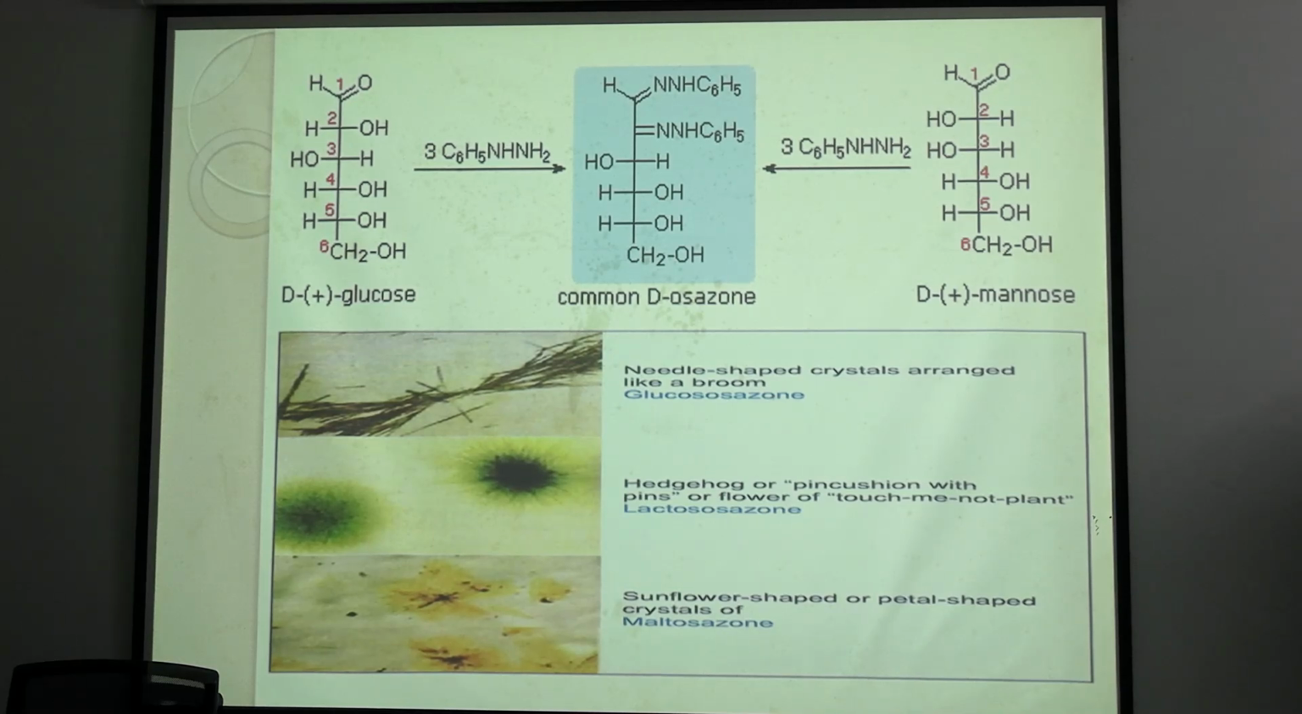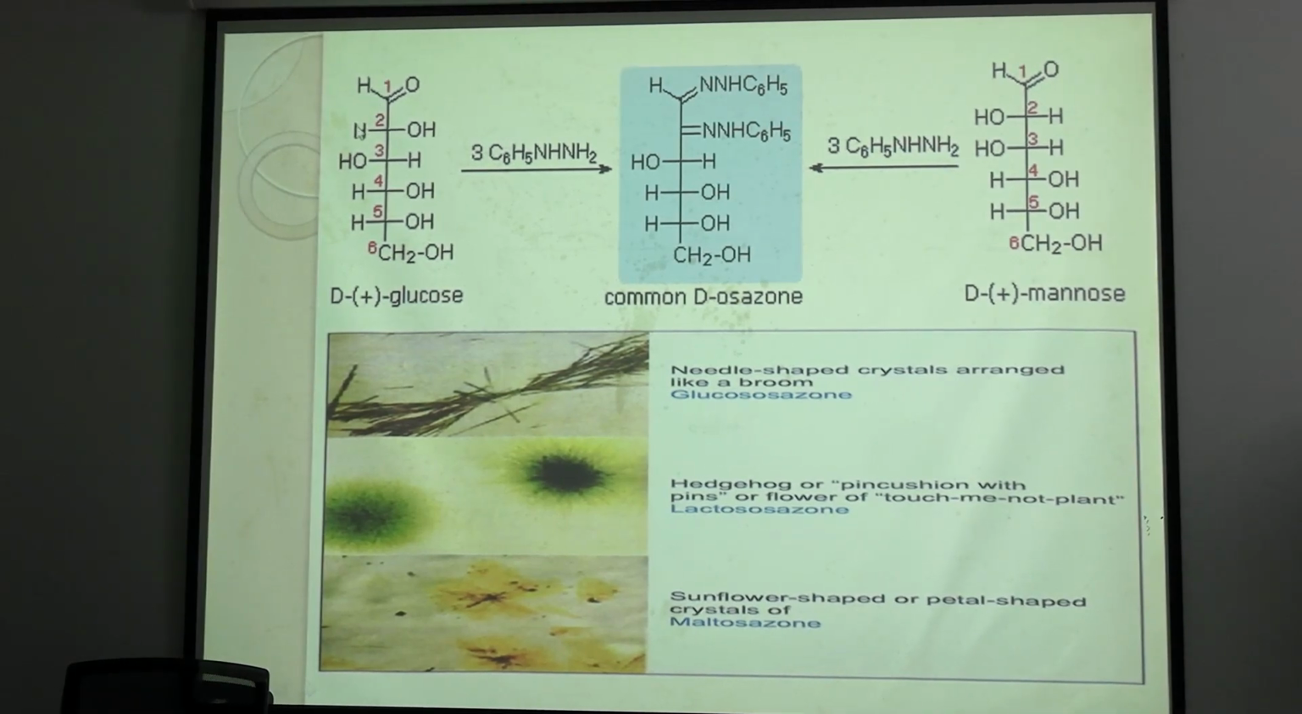But in the case of glucose, fructose and mannose, look, all the differences are between C1 and C2. In glucose, C1 contains an aldehyde. In fructose, C2 contains a ketone. And in mannose, C1 contains a CHO group, but at C2 the OH is on the different side. But all the other carbons, C3, C4, C5, C6, are the same in glucose, mannose and fructose. That's why when phenylhydrazine reacts with them, they form the same common D-osazone. So we cannot differentiate glucose, mannose and fructose osazones.